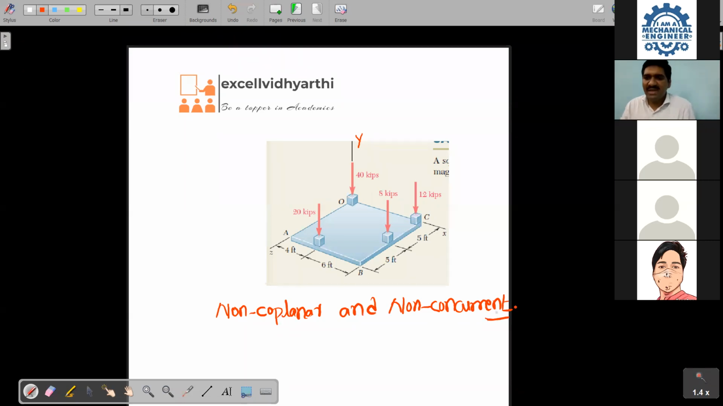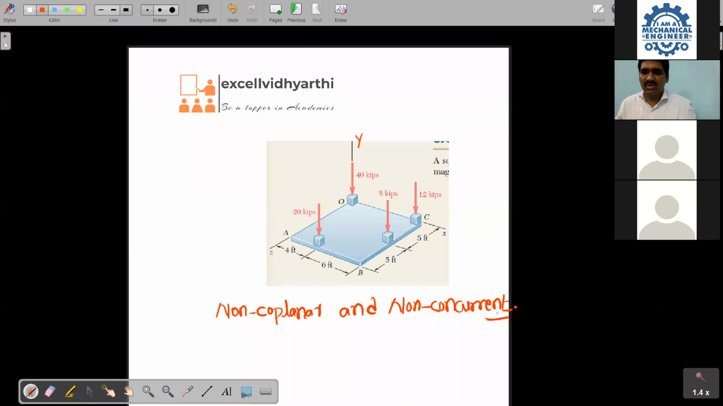So these are the different types of force systems we have, from the examination point of view. Even for any semester examination or any competitive examination, these things are required for all of you. Once you start doing the problems, you can understand the importance of these types of force systems.